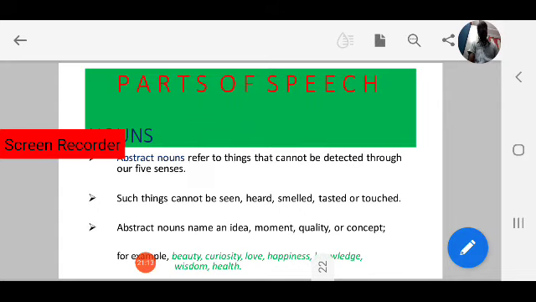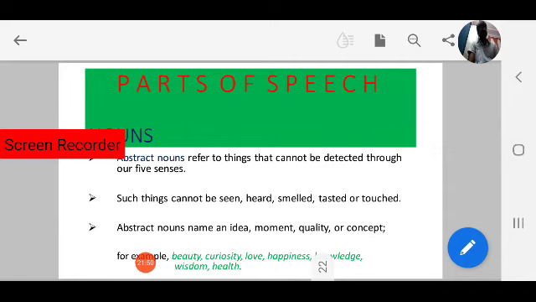They cannot be detected through our senses. So these come under abstract nouns: beauty, curiosity, love, happiness, knowledge, wisdom, health. These cannot be detected through our senses. These cannot be seen, heard, smelled, tasted, or touched. That's why these nouns are called abstract nouns.